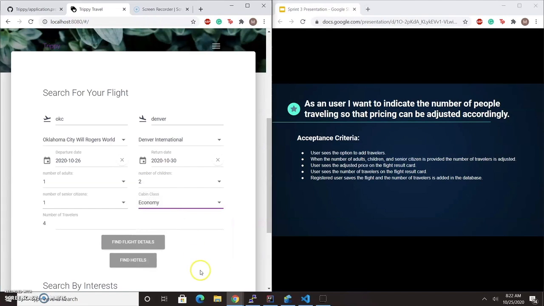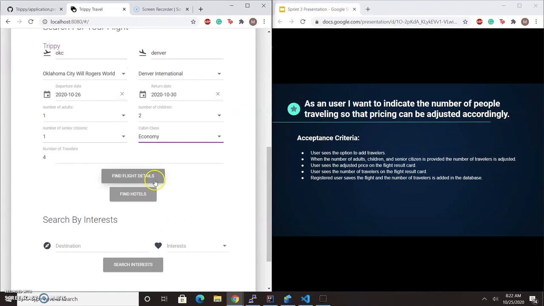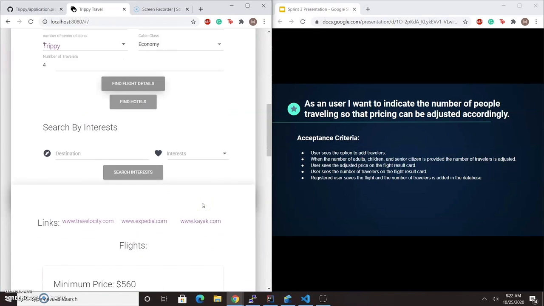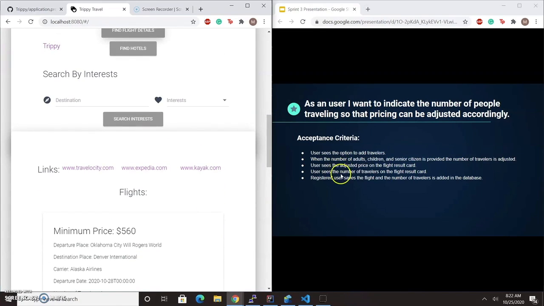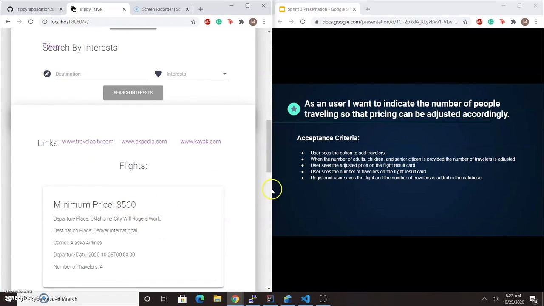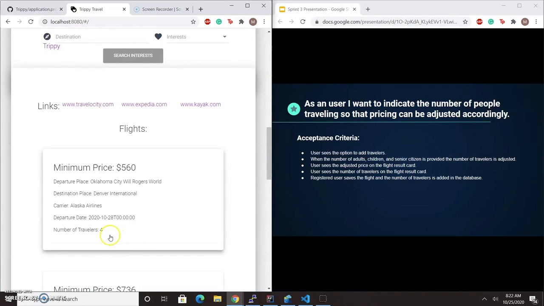Let's select the flight as economy. User sees the adjusted price on the flight result card. You can see here the price. User sees the number of travelers on the flight card result. The number of travelers is 4. Registered user saves the flight and the number of travelers is added in the database.